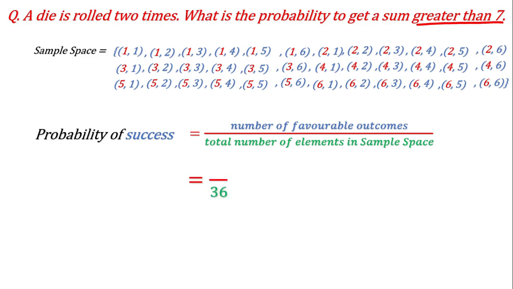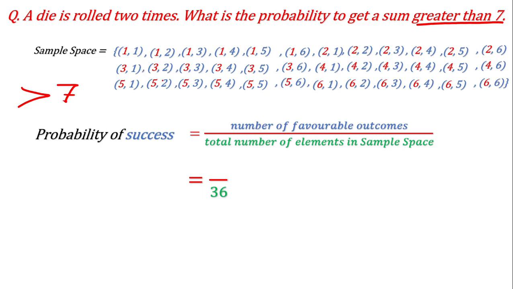And how many elements in the sample space do you see? 36. These total elements are 36. Now favorable means the sum should be greater than 7. Sum means the sum of these two numbers. For example, if you get the result 1 1, then what is the total of these two? Only 2, but it has to be greater than 7. So how many ordered pairs will you see where the sum is greater than 7?